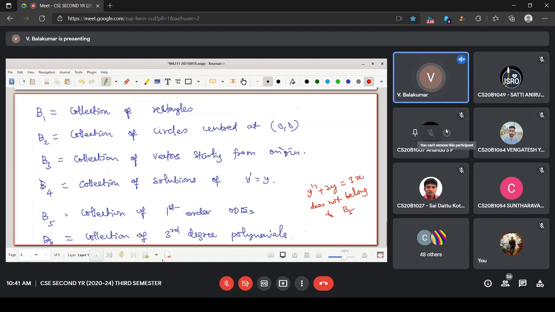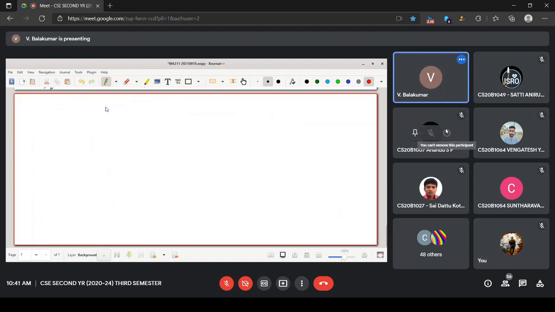Now we shall use the notation also. So capital letters denote sets. We decide like this. Small letters denote elements of a set.